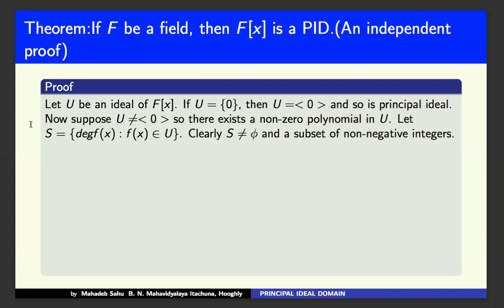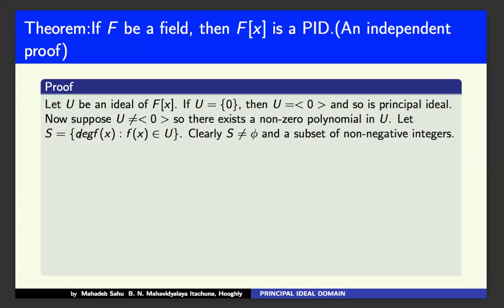As a non-zero polynomial, the degree of f(x) has some value, either 0 or greater. The zero polynomial has undefined degree; if it is a constant polynomial, the degree is 0, otherwise greater than 0.